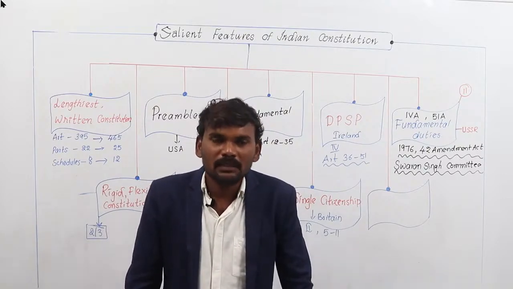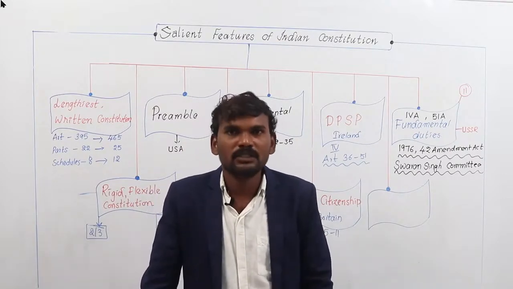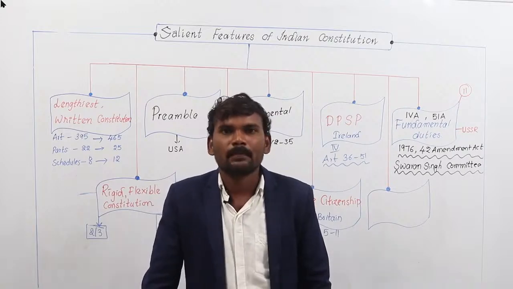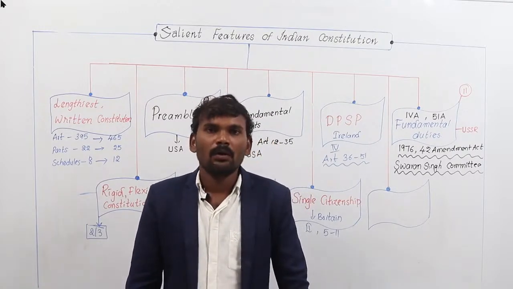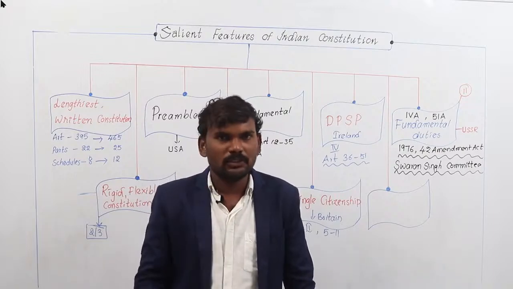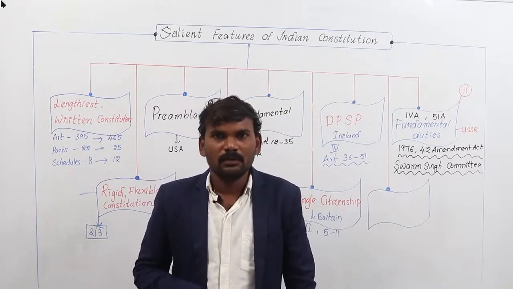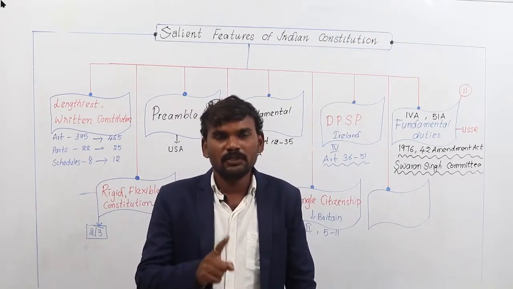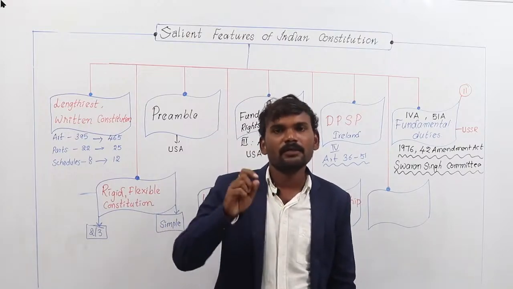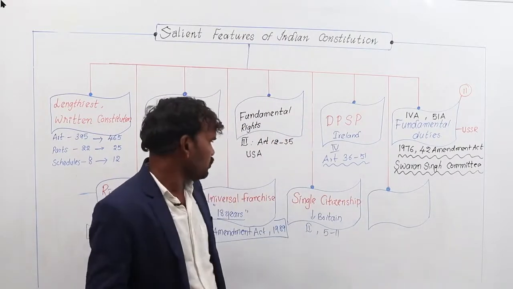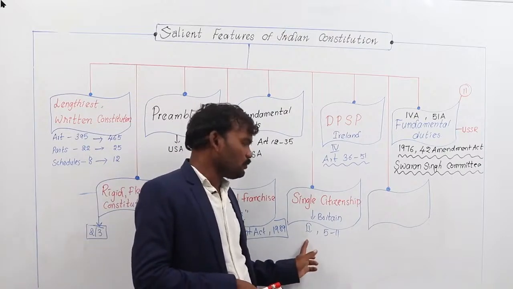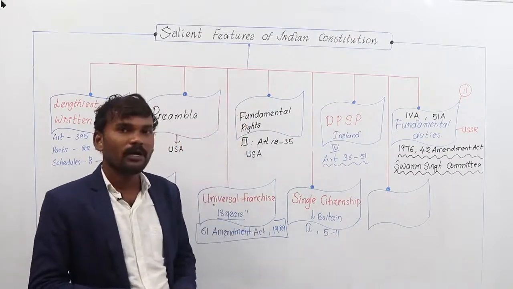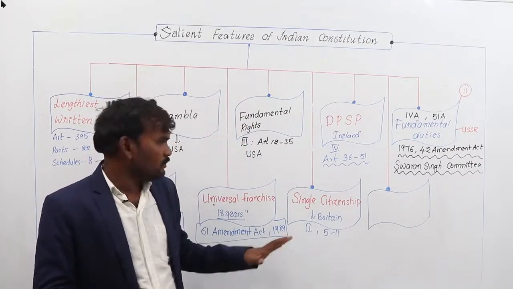But when Article 370 and Article 35A were abolished on August 5, 2019, Jammu and Kashmir was also reorganized as 2 union territories. Now, all over India, there is only one citizenship. One nation, one citizenship. Earlier, only Jammu and Kashmir was a state with double citizenship, but now all states, including union territories, have only single citizenship. The concept of citizenship is borrowed from Britain, and it is mentioned in the Constitution in Part 2, in Articles 5 to 11. So you should remember that.